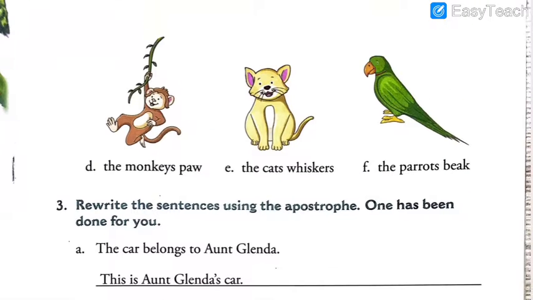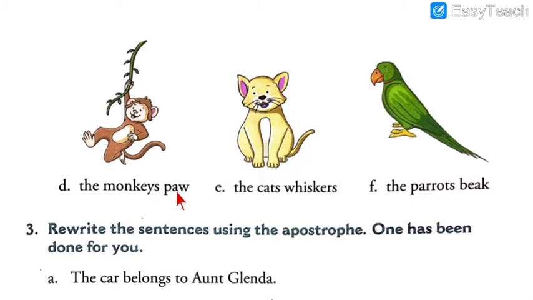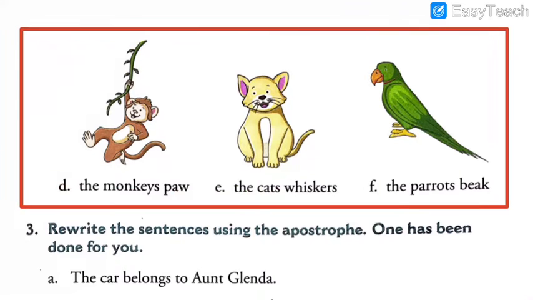Okay, let's move towards the next 3 pictures. The monkey's paw, the cat's whiskers, and the parrot's beak. Again, these are very easy. So this I'll give it to you in the revision homework.